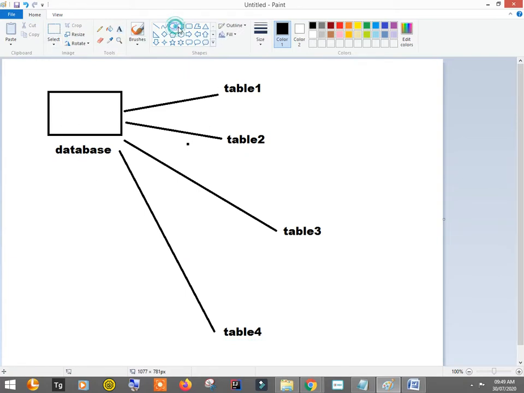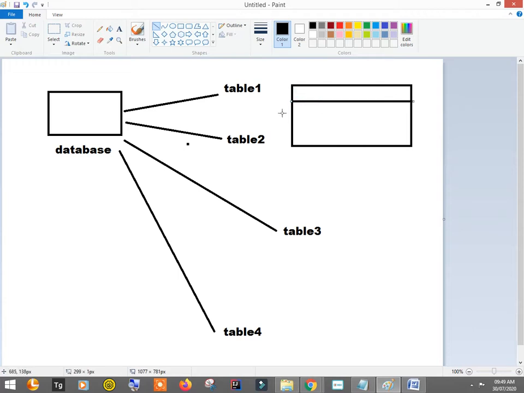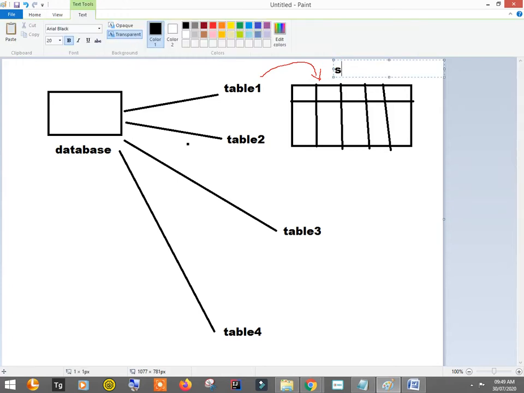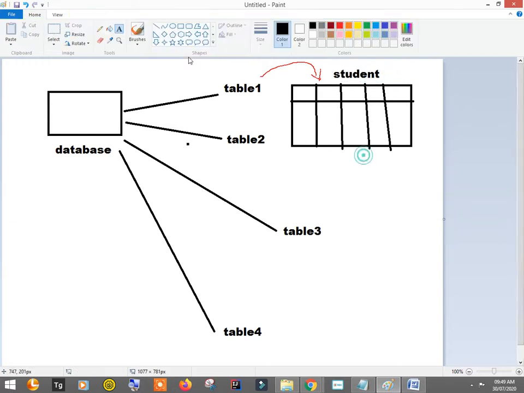Tables are nothing but just like this table. A table has rows and columns. Nothing different, a table is just like this. This table has some columns. Let's suppose this is a table of students. I can store the information of students in this table.